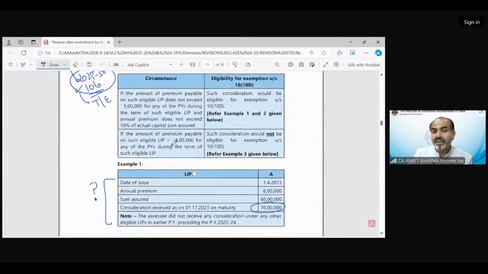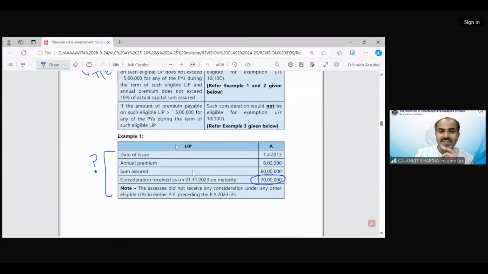This is the first thing to check in a question. Now you can see this is 1/4/2013. Pooja is correct. Well done, Pooja. So this is from before 1/4/2023. So only the 10% provision would be applicable. That your premium should not exceed 10%, and premium does not exceed 10%. It is exactly 10%. So exemption would be there.